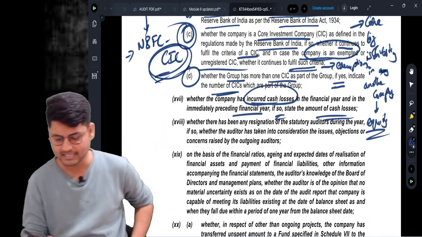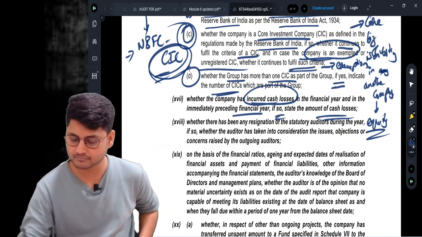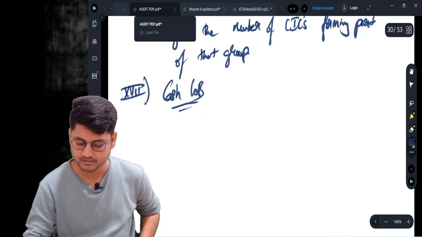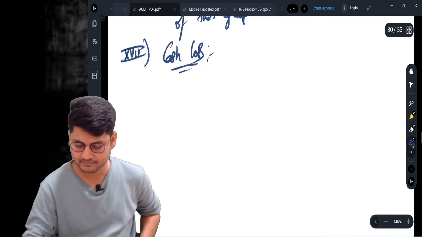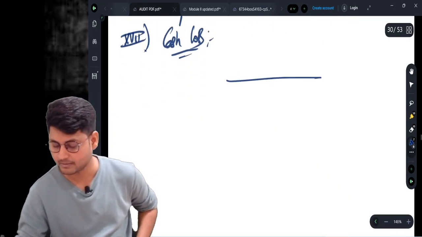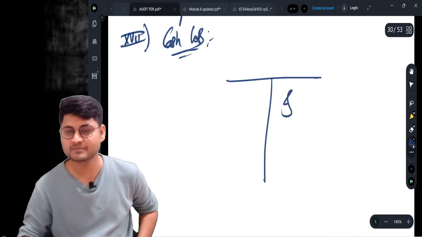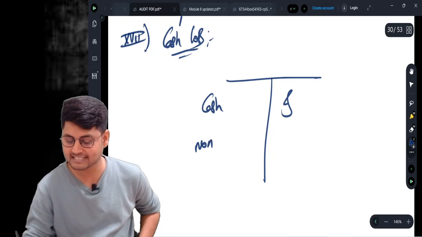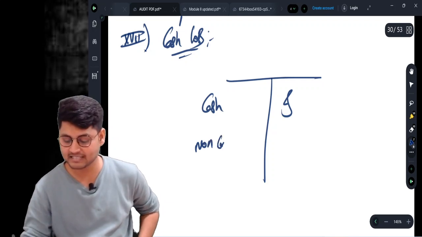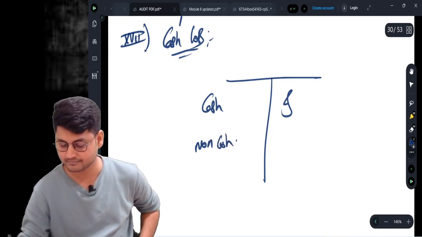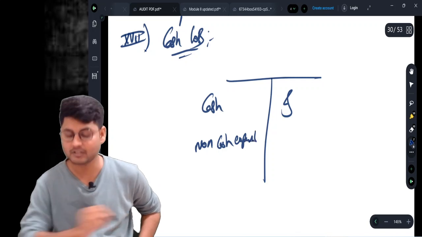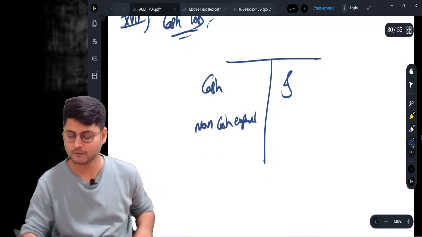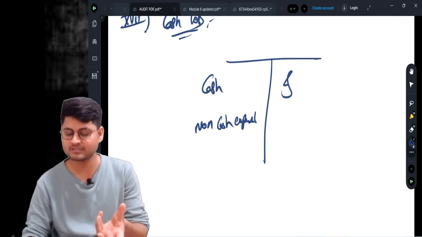See, in the P&L account, incomes will be there, cash expenditure will be there, non-cash expenditure will be there. So sometimes there may be a case of net loss.